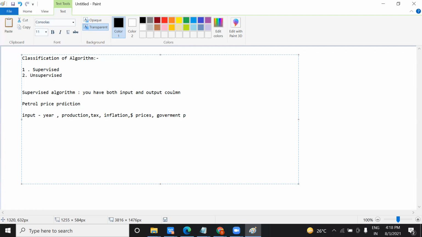These are the input columns. And what is your output column? Your output column is the fuel price.